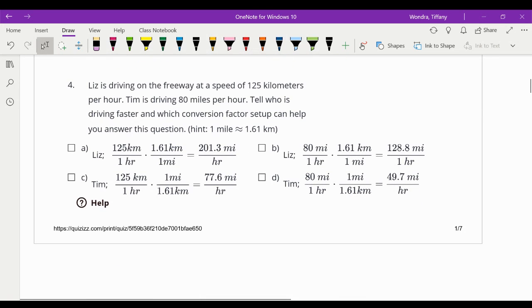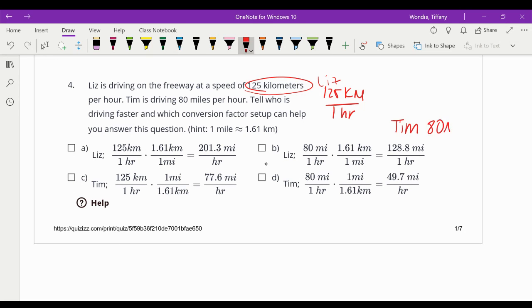Okay, this one. This one was tricky because it was basically the setup. So it says that Liz is driving 125 kilometers per 1 hour, and Tim is driving 80 miles per hour. And it says who's driving faster. So you have the choice, and then it gives you this factor. You have the choice to change kilometers into miles per hour and compare that.